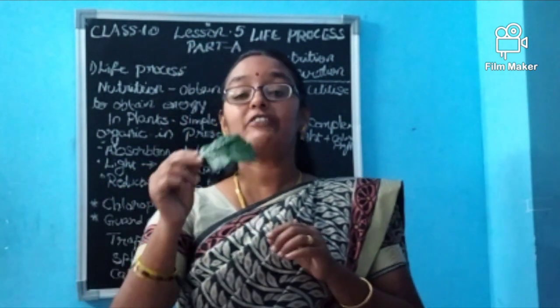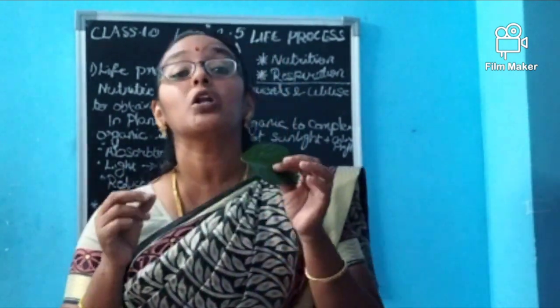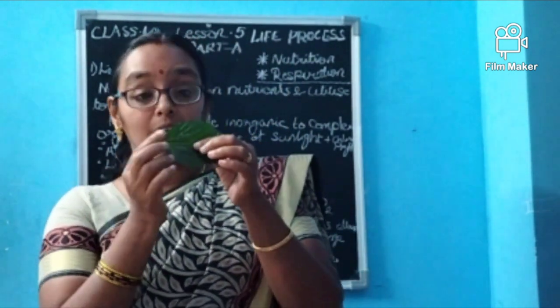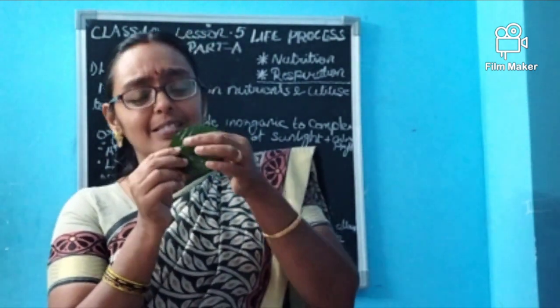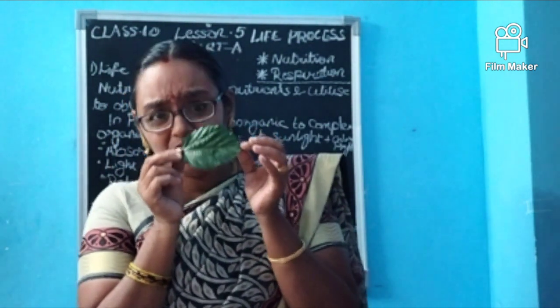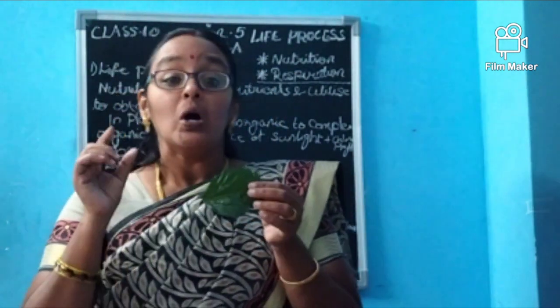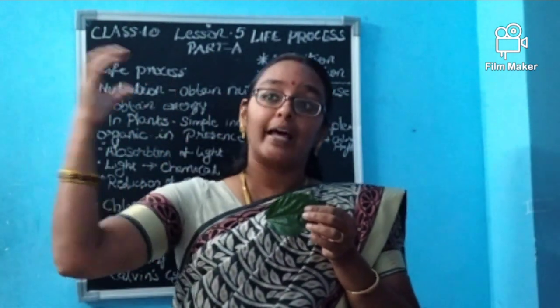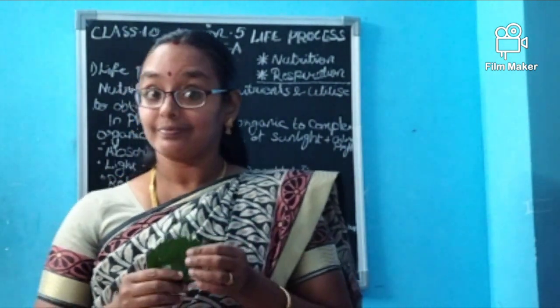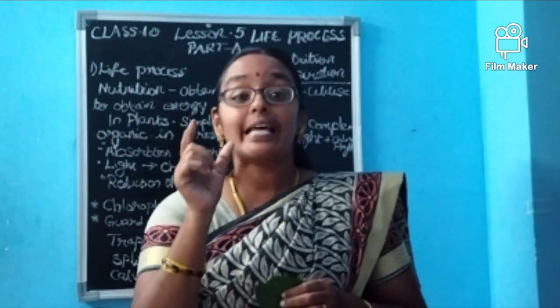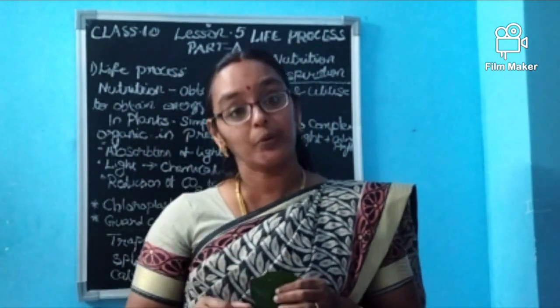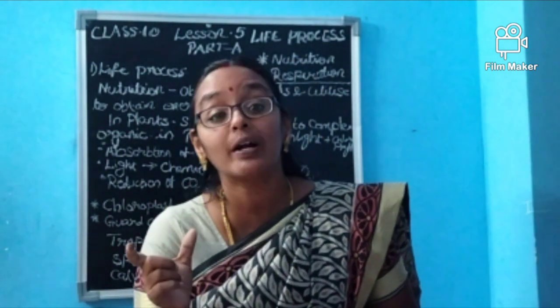We can say a leaf is green in color, but the color of the leaf on the back side is different from the front side. We have learned in the ninth standard about the plant cell. Do you remember? What does a plant cell contain?